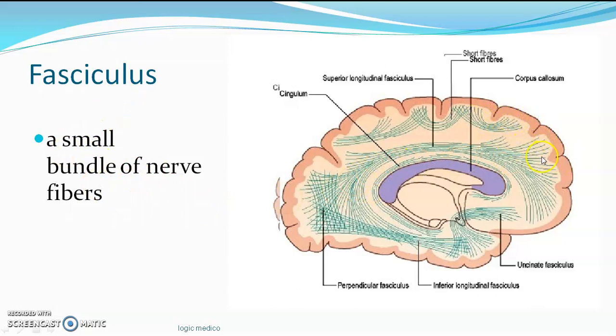If it is present above, we call it the superior longitudinal fasciculus. If it is present below, we call it the inferior longitudinal fasciculus, the U-shaped uncinate fasciculus, the short fiber fasciculus, corpus callosum. All these are fasciculus. That means it's nothing but a tract connecting one area of the brain to another area of the brain. And so the tract can also be termed a fasciculus. Kindly note this, okay? Otherwise you will end up in confusion.